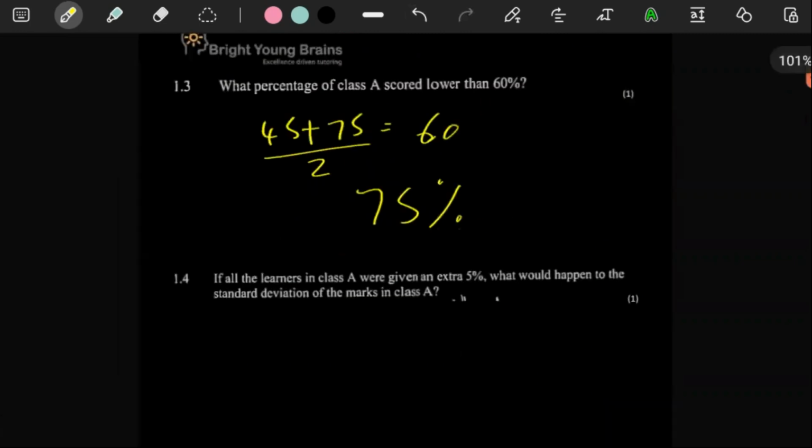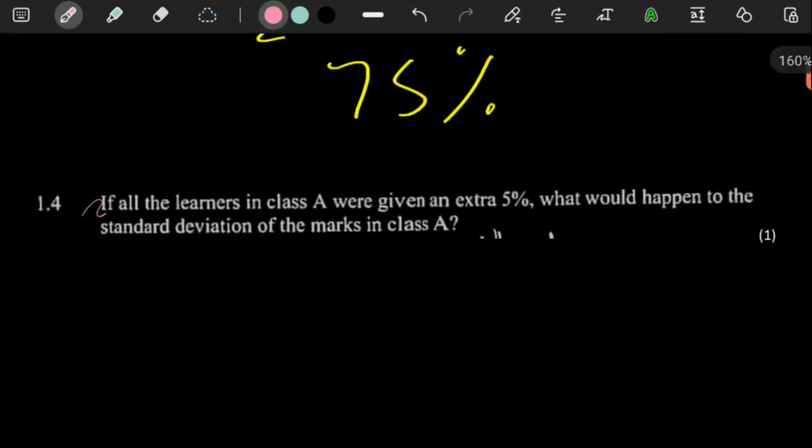And then it says here, if all the learners in class A were given an extra 5%, what would happen to the standard deviation of the marks in class A? So remember, standard deviation gives you an idea of, on average, how far each piece of data is away from the mean. I'll repeat, standard deviation is a value that tells you on average how far each piece of data is away from the mean.